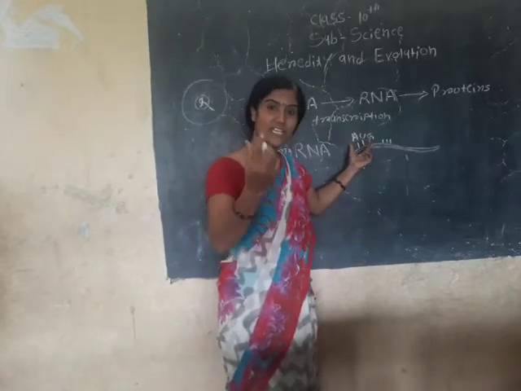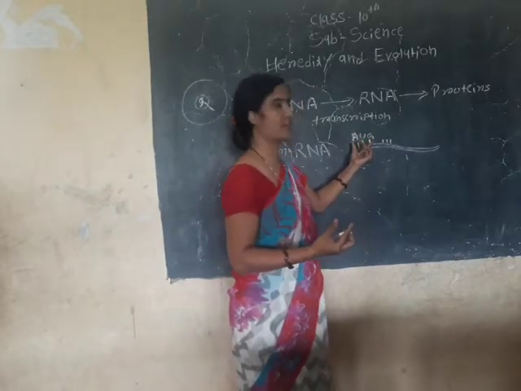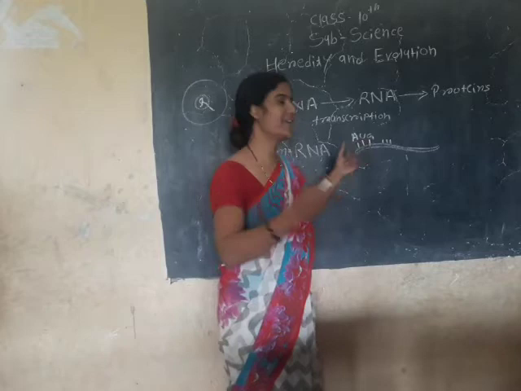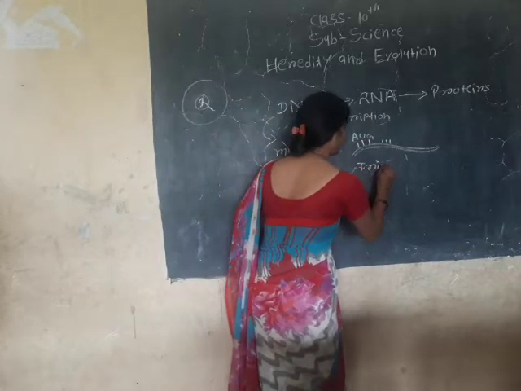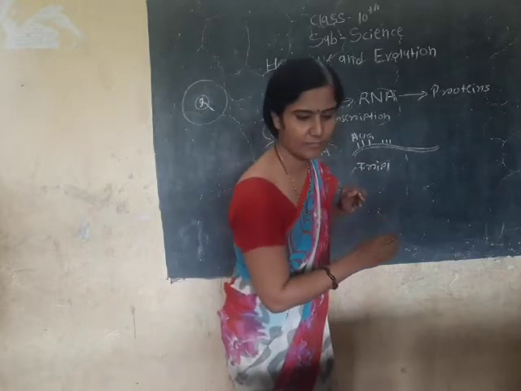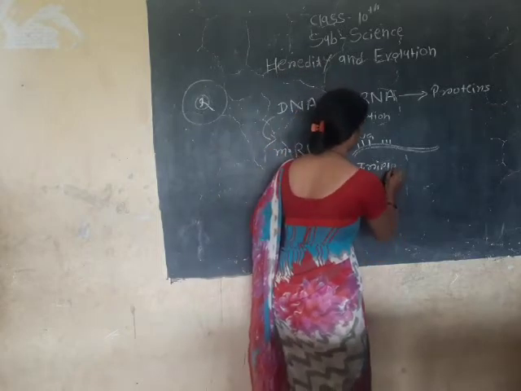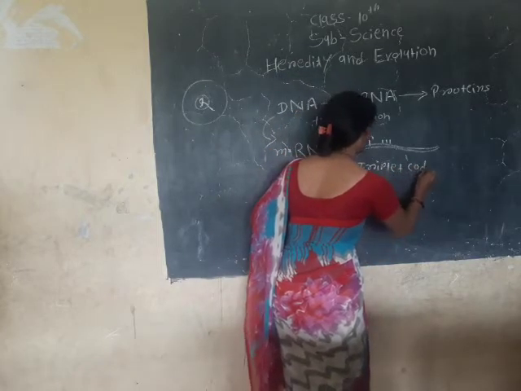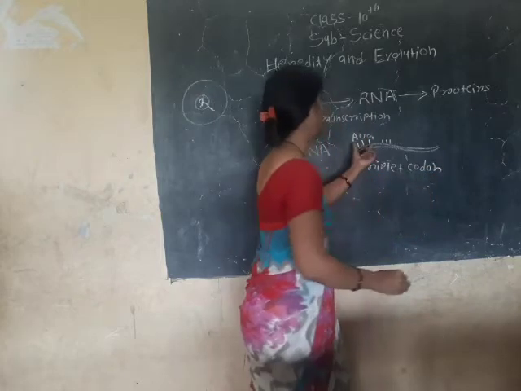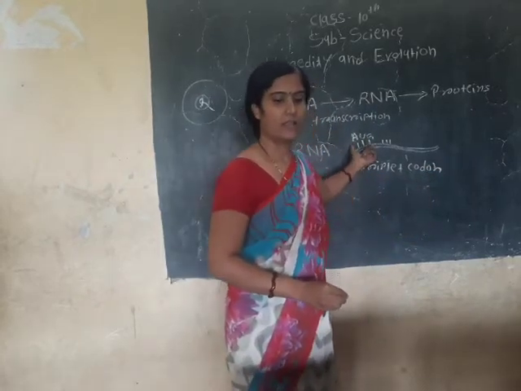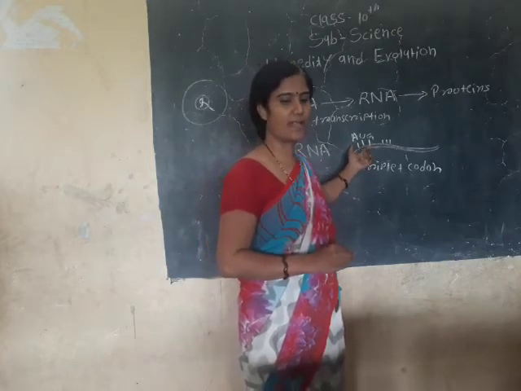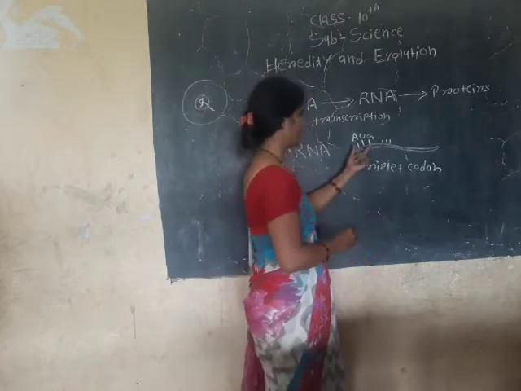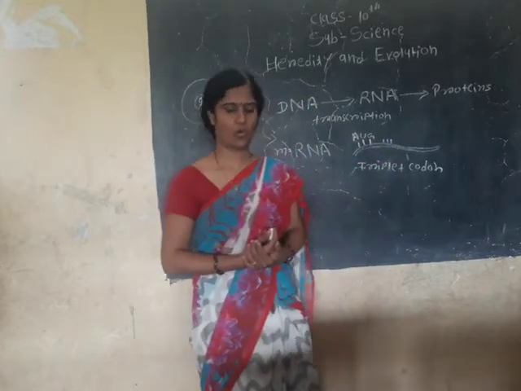The code for each amino acid consists of 3 nucleotides. That is known as triplet codon.